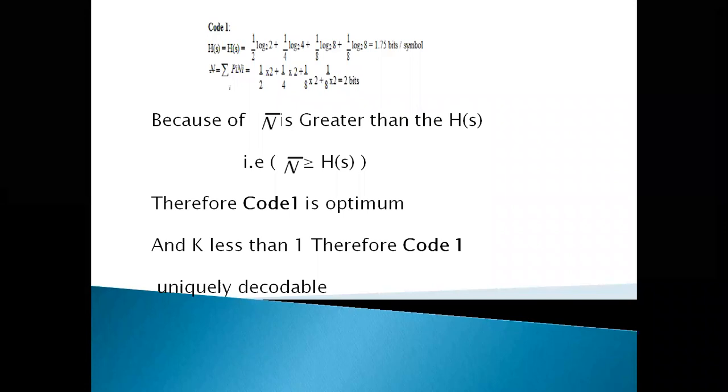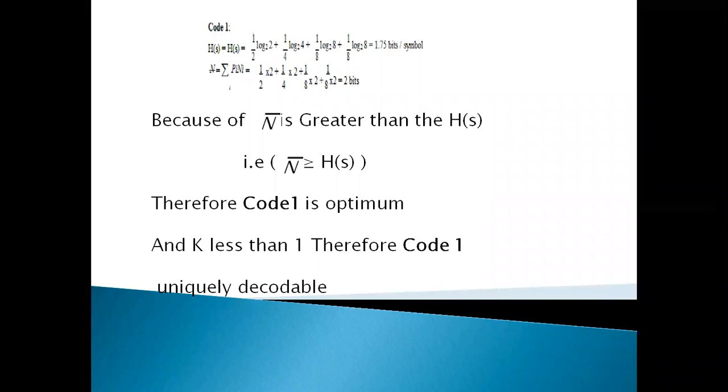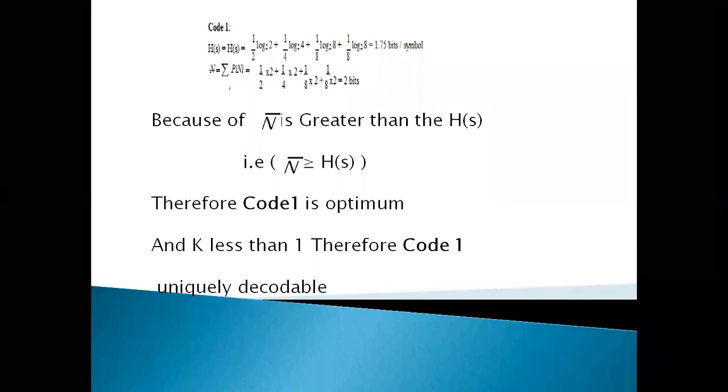What is the value? Calculate that value, because K is equal to sigma 2 to the power of minus ni. How much is the value?